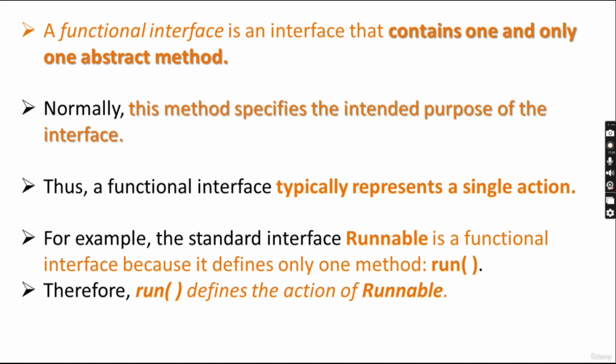This method specifies the intended purpose of the interface. First thing to remember, a functional interface has only one abstract method. One method, abstract meaning no body. Second, this method specifies the intended purpose of the interface. So a functional interface typically represents a single action, and it will represent the purpose of the interface. So what this interface is going to do.